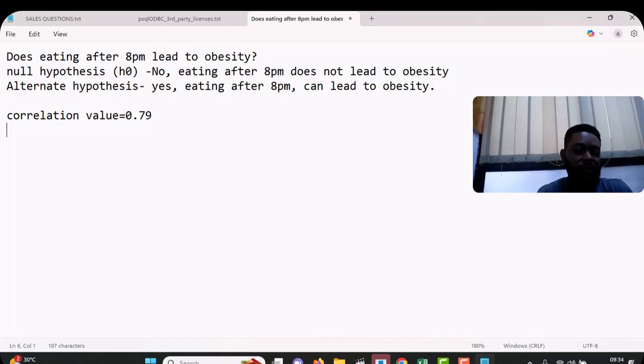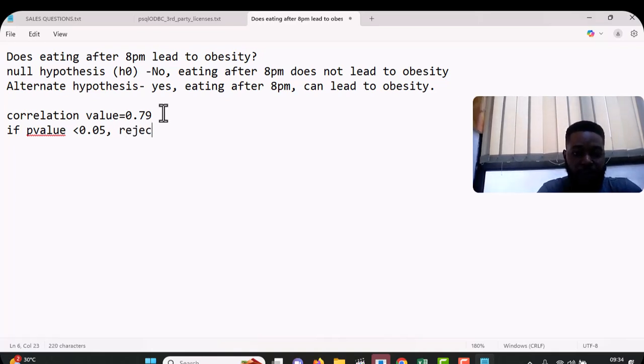We want to check if this value that we got here is actually true, or if it's just happening by chance. Now we use what we call the p-value. The p-value double checks this. Now we said that if our p-value is less than 0.05, if it's less than 0.05, what do we do?